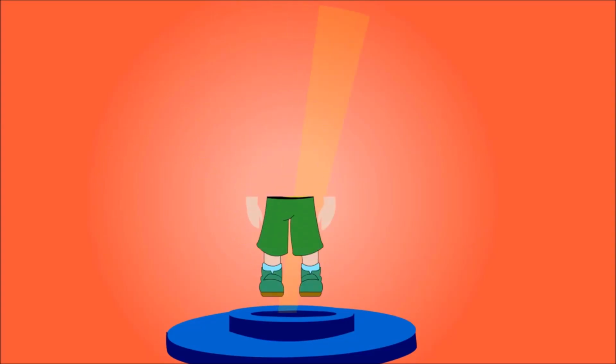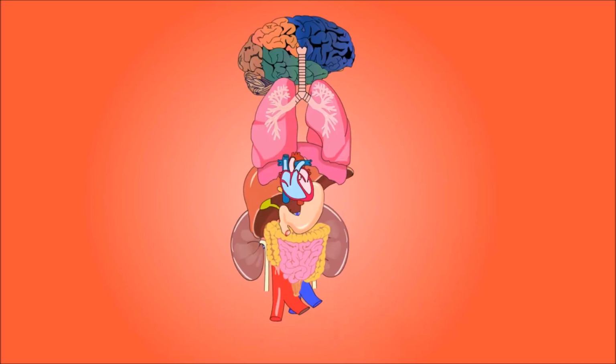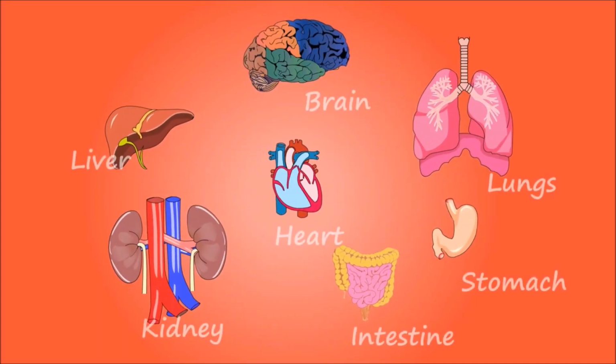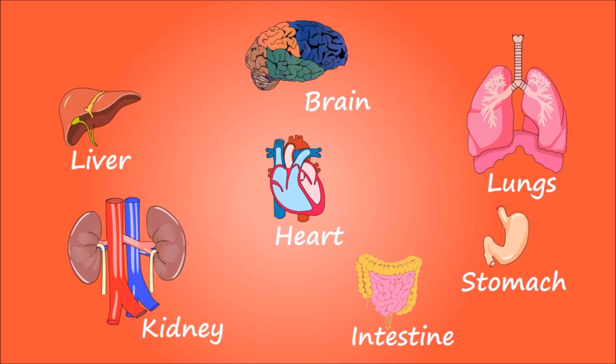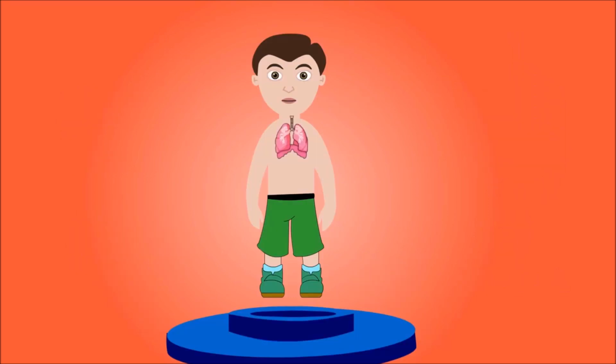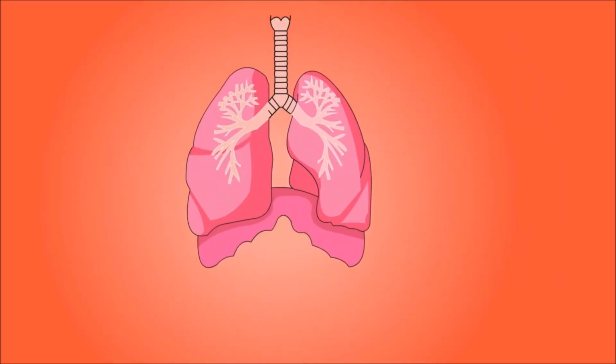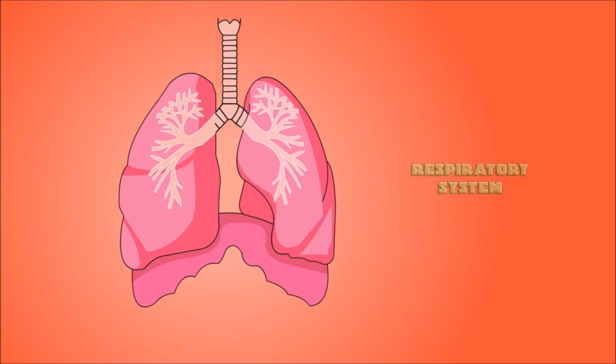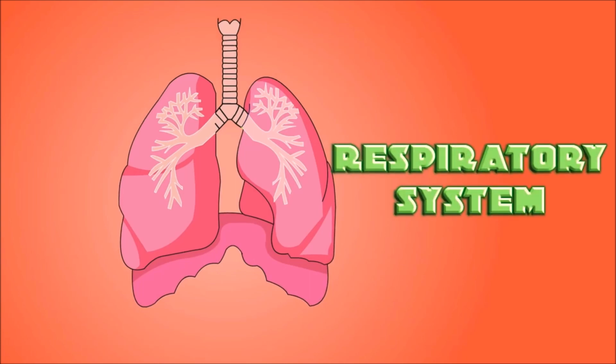The human body is a well organized body system constituting different organs and organ systems. We have already learned that we need oxygen to draw energy from food. To do so, we have a particular system known as the respiratory system. Now, let us see the different parts of the respiratory system.